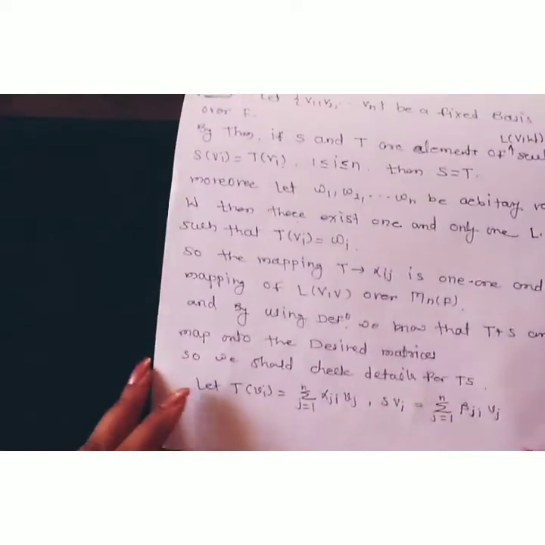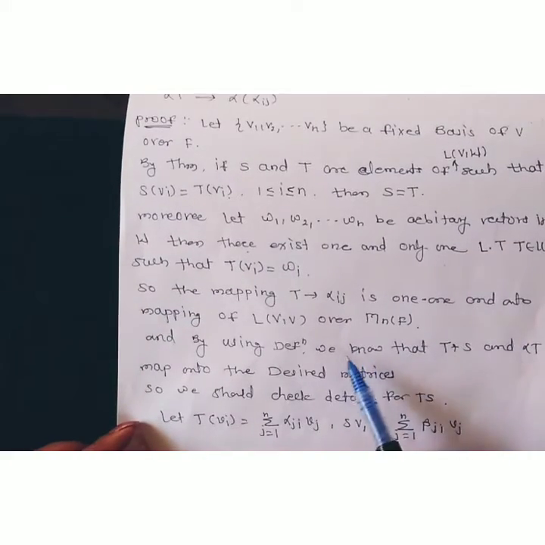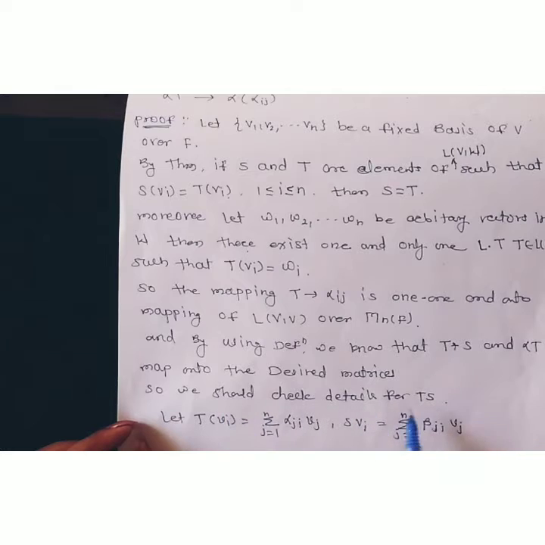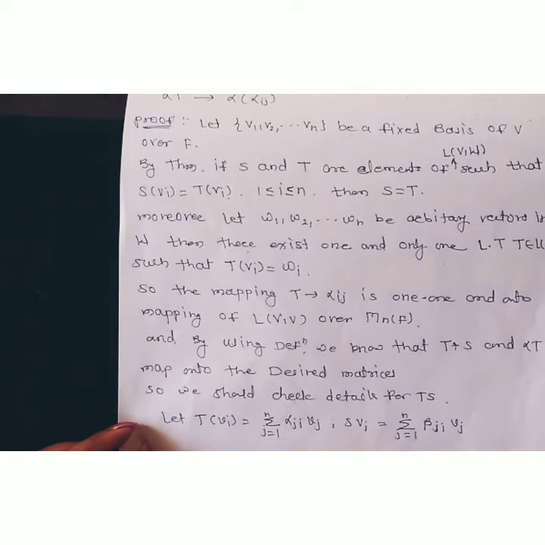So look at here. By using the definition, we know that t plus s and alpha t are mapped onto the desired matrices. The first and third are valid. Now we have to show it for the second. Now we should check the details for ts. For this, consider t of vi, where vi is the basis for the vector space V. Therefore t of vi is a linear combination of the basis vectors. Suppose this is the summation j running from 1 to n of alpha ji vj, and s of vi is equal to the summation j running from 1 to n of beta ji into vj. Now we have to look at the multiplication of t and s.